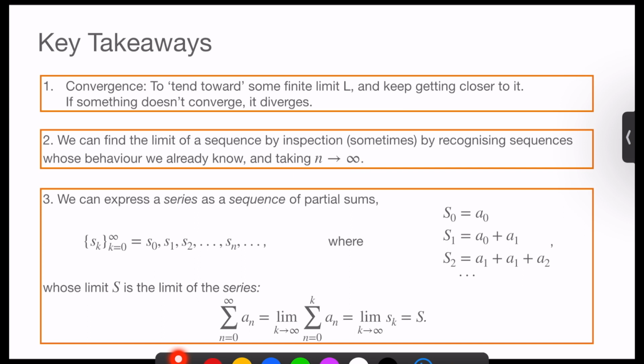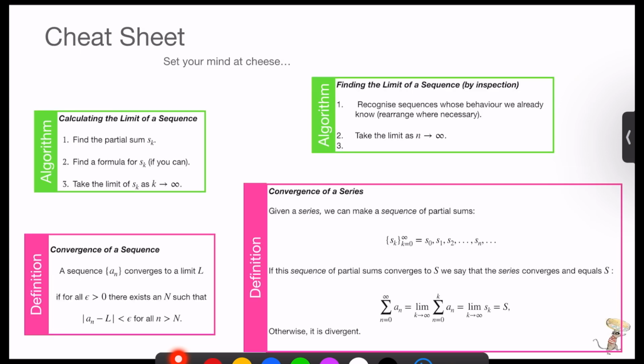And then for the convergence of series, we know that we can express a series as a sequence of partial sums, and that we can take the limit of that sequence, and if it converges, so too does the series, and the limit to which it converges is the limit of the series. We also know that if the sequence of partial sums diverges, so too does the series. Okay, so here's a nice condensed sheet of the algorithms and the definitions that we learned today.